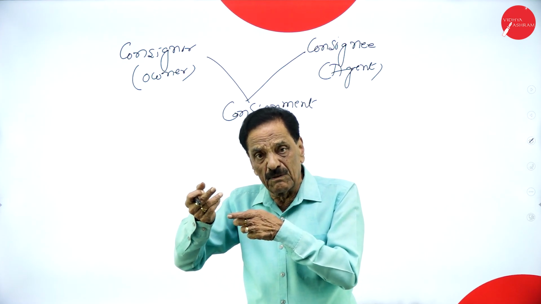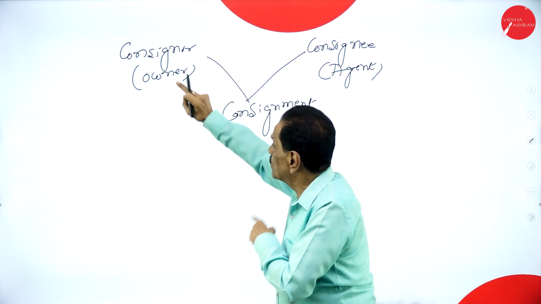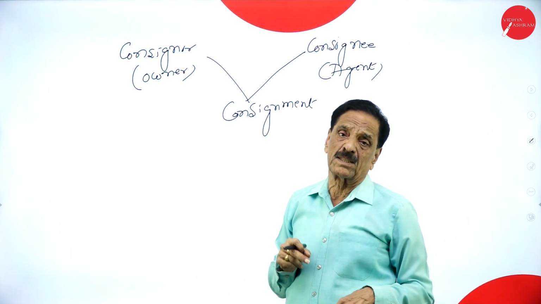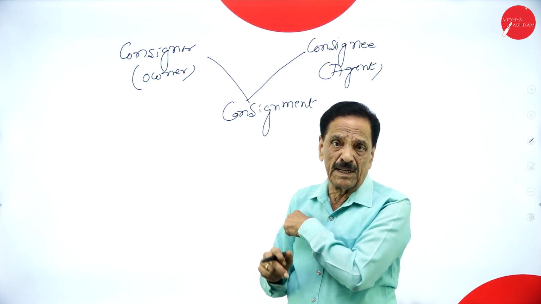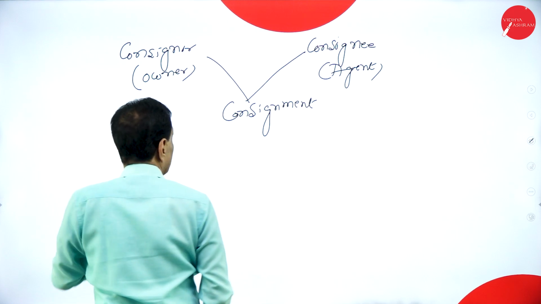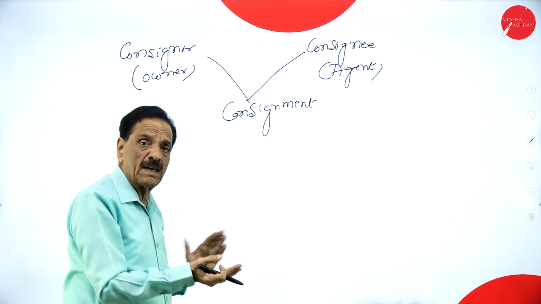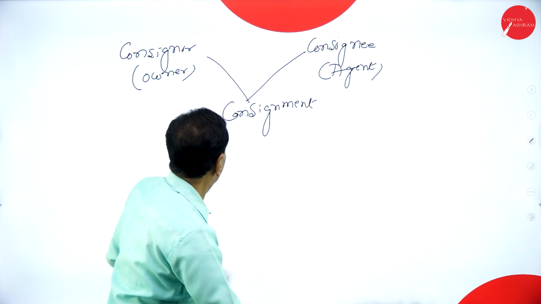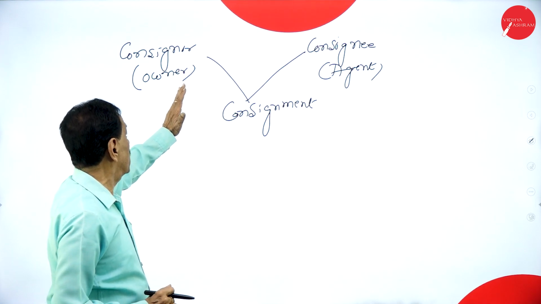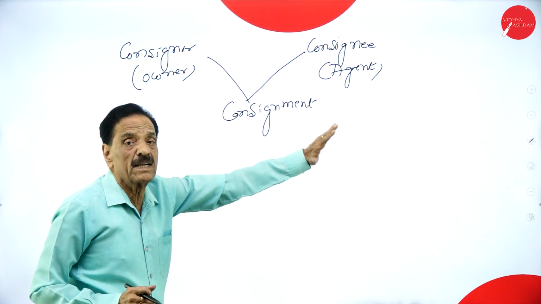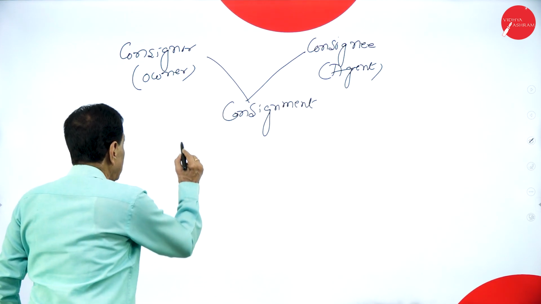Who sends the goods? Consignor. Who sells the goods is the consignee. Above the cost price, he will get the commission. The commission depends upon the agreement between the two parties, consignor and consignee. Hope you understand. The consignor is the owner. The consignee is the agent. Whatever agreement takes place